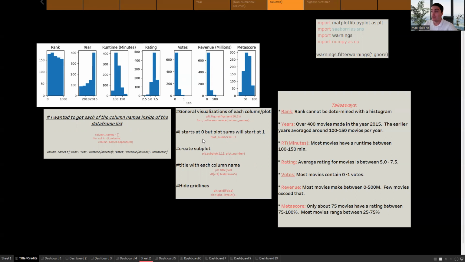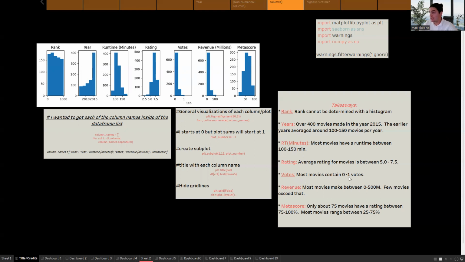The perfect example. Rating. Average rating for movies is between 5.0 to 7.5. It's difficult to get a rating above that threshold, but most movies are not going to fall below the 5.0 either. So a lot of average ratings that you can see here, close to high. That's a good depiction.